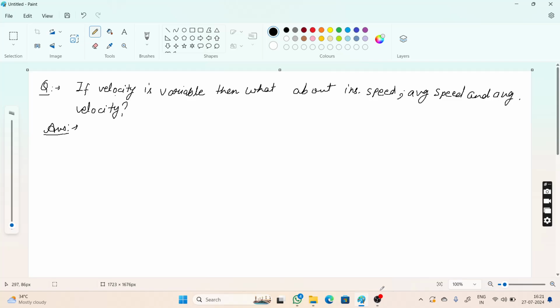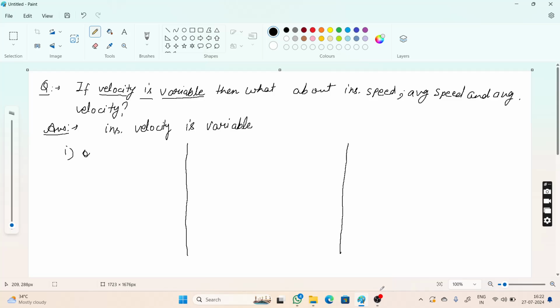Okay, now the next question is, here it says the velocity is variable. Velocity is variable means instantaneous velocity is variable. So velocity can be variable by three ways. First, only magnitude is variable,